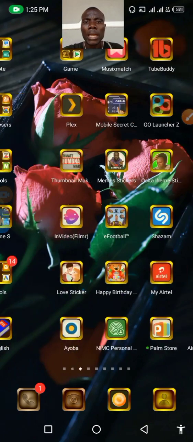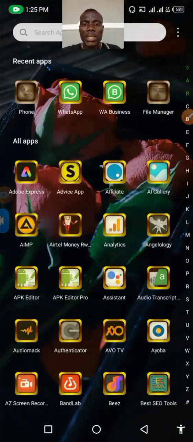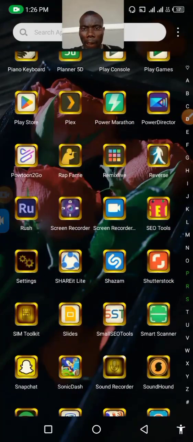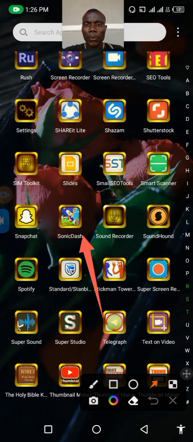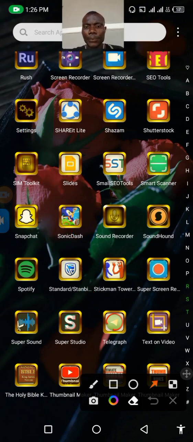You can see here is my screen. You will follow the procedure that I'm about to show you. You will first of all go to your settings. So you can see I've seen my settings here. Here is my settings. So I will enter it. I will enter the settings.